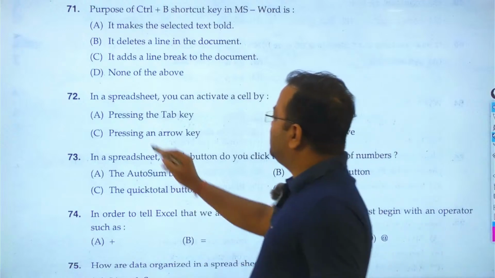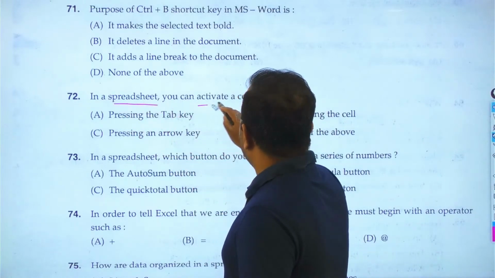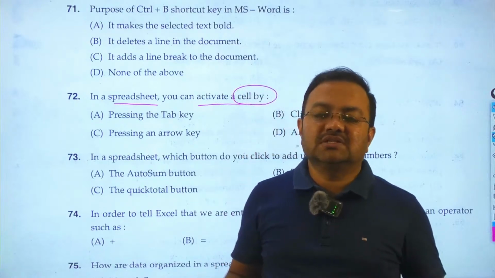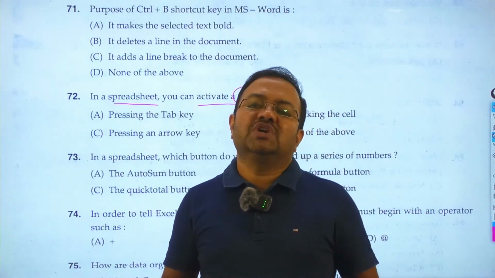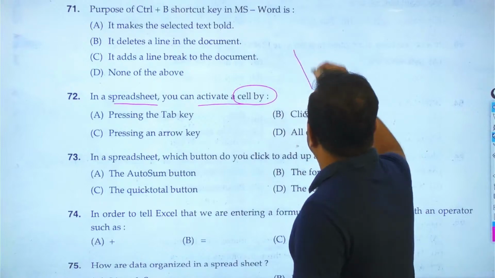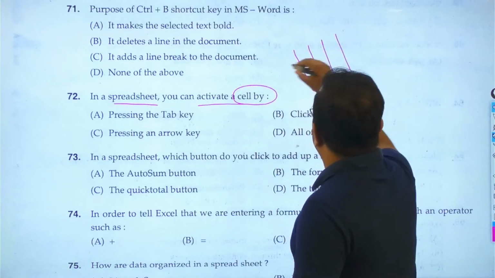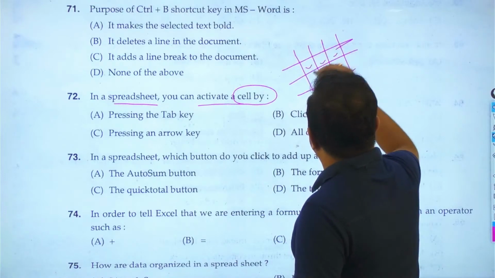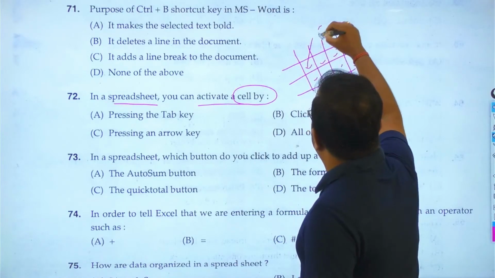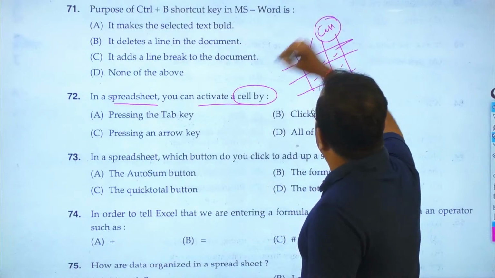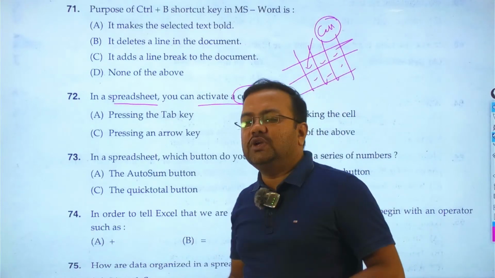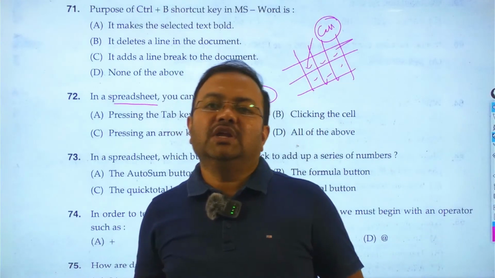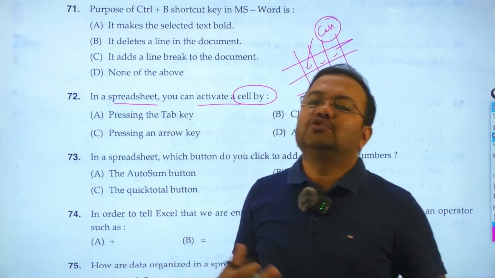In an electronic spreadsheet, meaning Excel, you can activate a cell. So what does a cell mean? A cell means the intersection space made by rows and columns. So in MS Excel, the vertical lines are columns and the horizontal lines are rows, and the boxes at their intersection are nothing but cells. And with the help of the mouse or keyboard, we can activate the cell, like we can use the enter key, the arrow key, or click with the mouse.